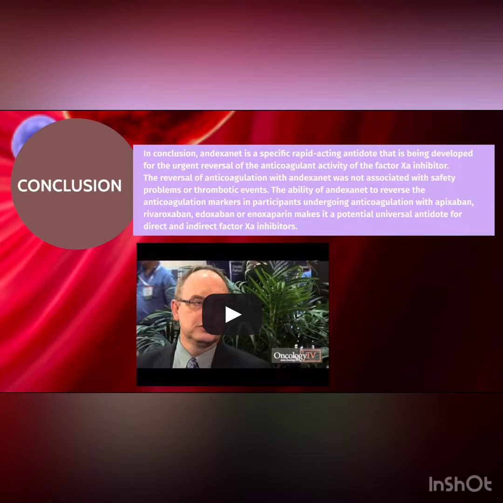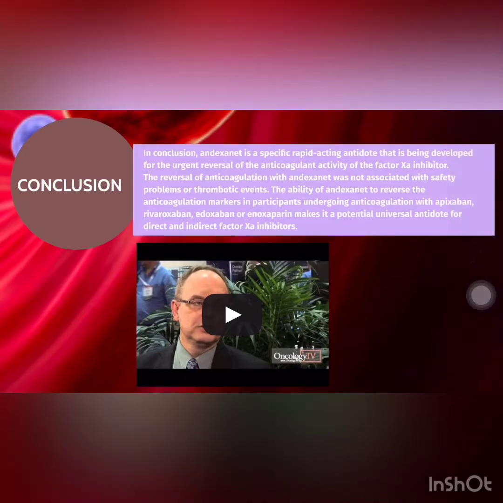The ability of ANDEXANET to reverse the anticoagulation markers in participants undergoing anticoagulation with apixaban, rivaroxaban, edoxaban, or enoxaparin made it a potential and universal antidote for direct and indirect factor XA inhibitors.